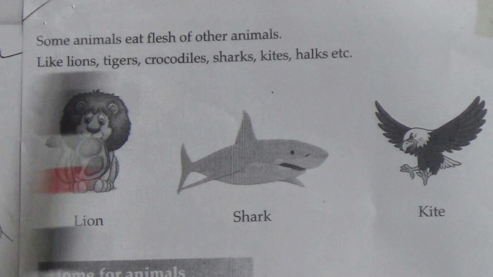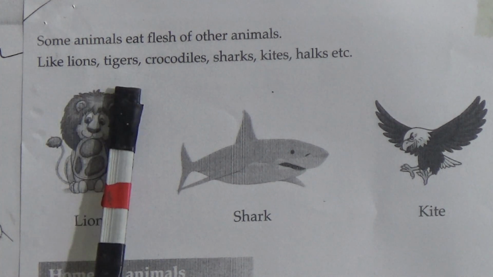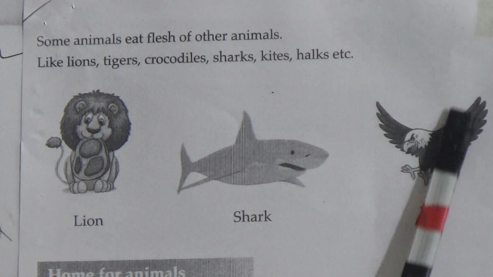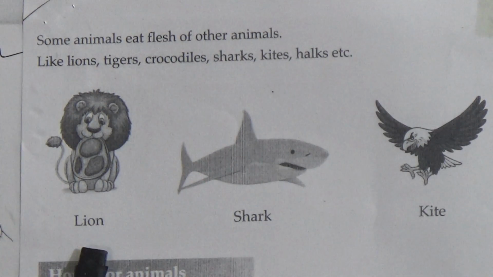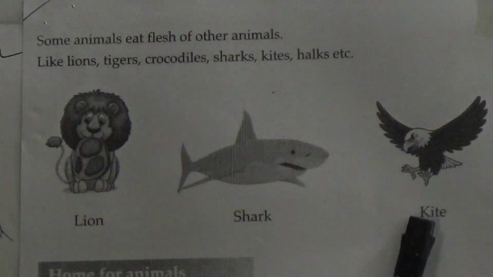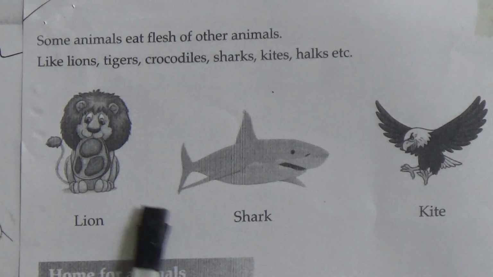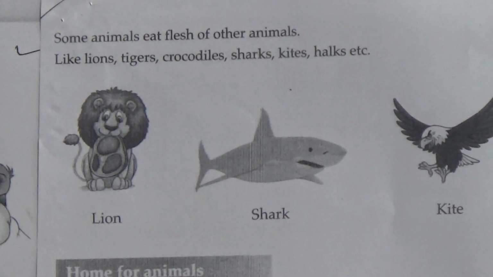Now, some animals eat flesh of other animals like lions, tigers, crocodiles, sharks, kites and hawks, etc. This is the figure of lion, shark, kite. This type of animals eat flesh of other animals.